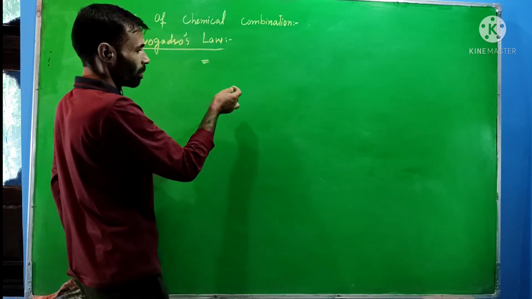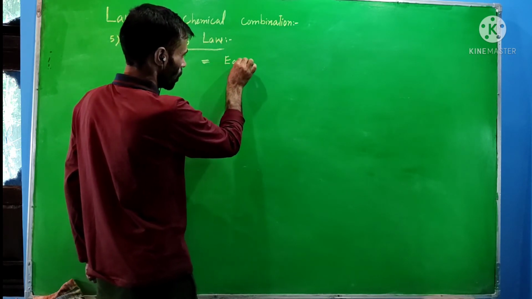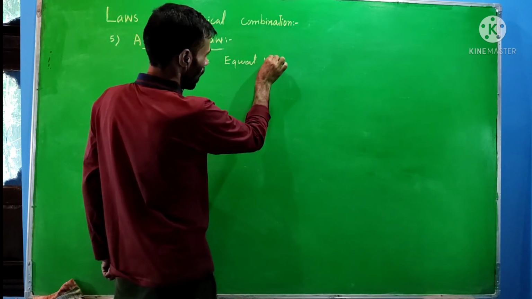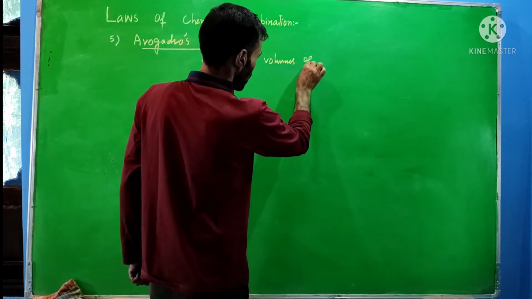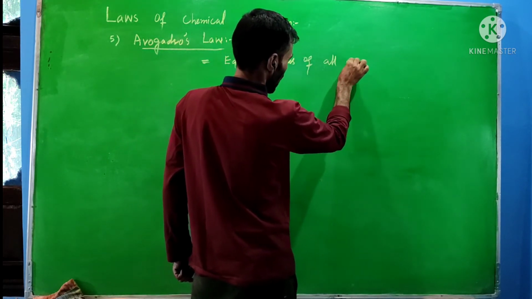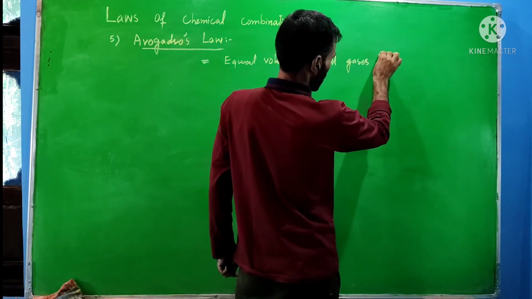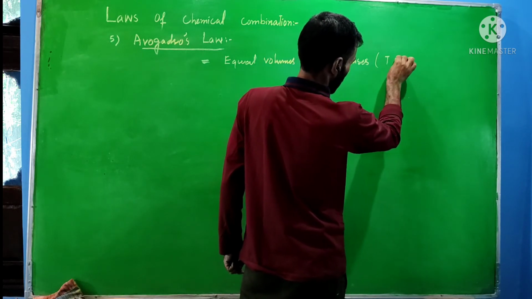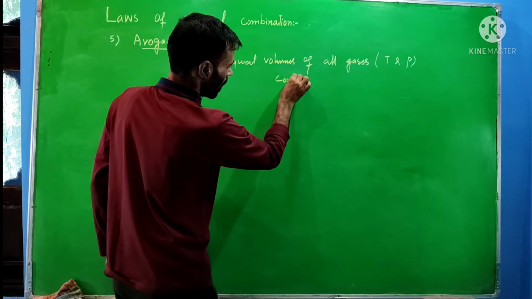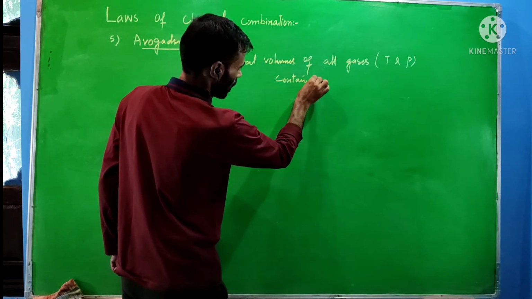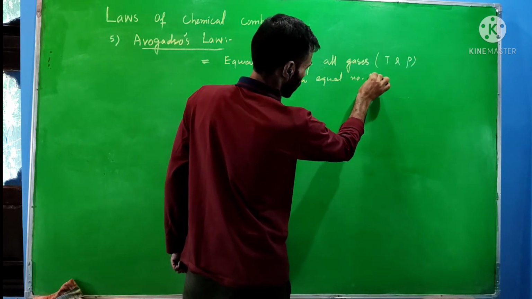This is the statement of this law: equal volumes of all gases, or I may say different gases, under similar conditions of temperature and pressure contain an equal number of molecules.